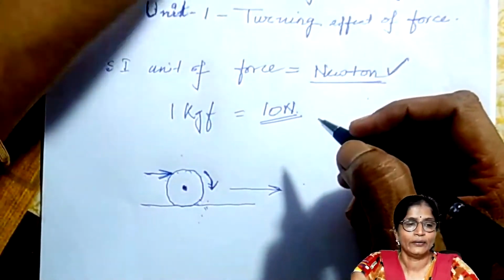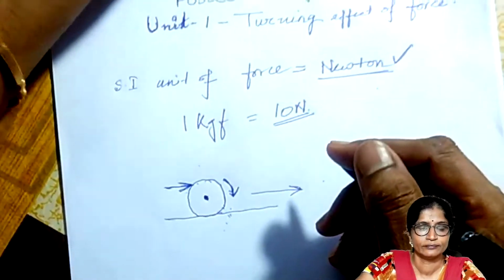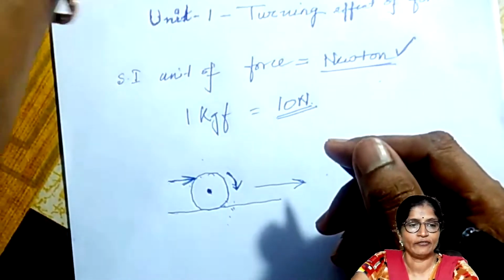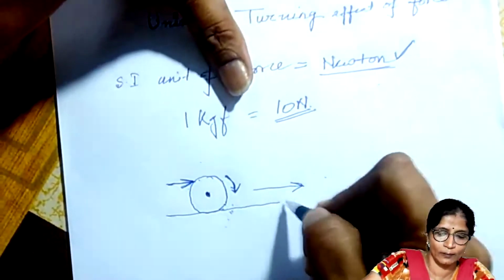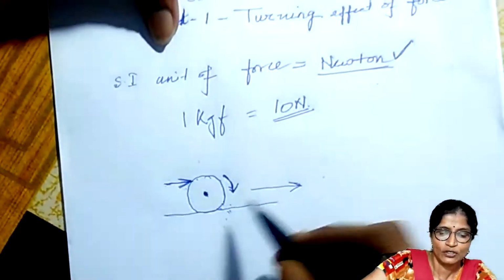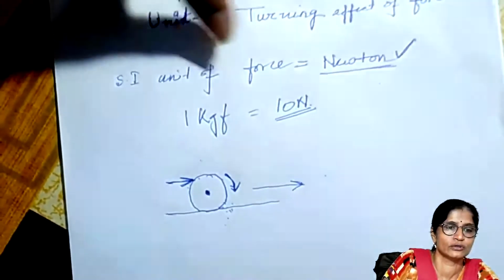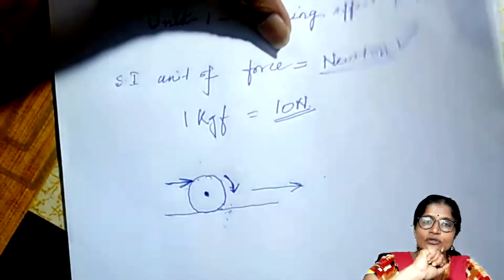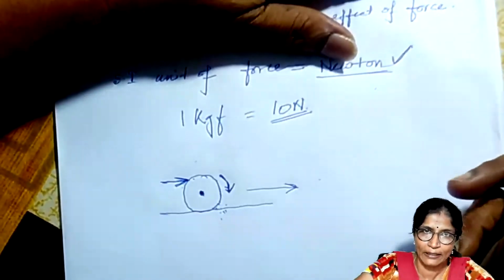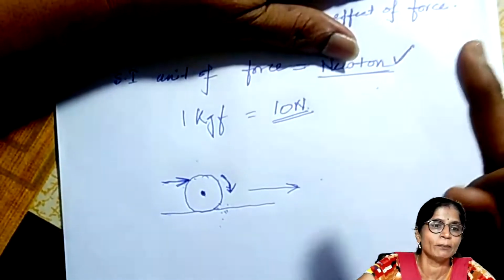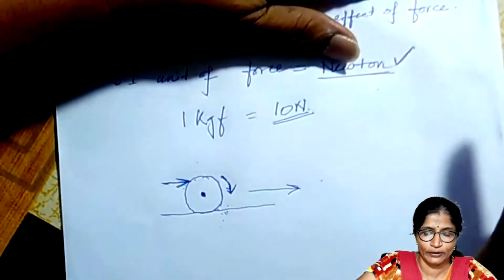Okay. Now next one is, this is the turning effect of the force. Now next, have you observed that this force actually depends on two factors? The turning effect of the force or the moment of the force depends on two factors. What are those two factors? First, it depends on the magnitude of the force applied, and second, it depends on the perpendicular distance of the force applied from the pivoted point.